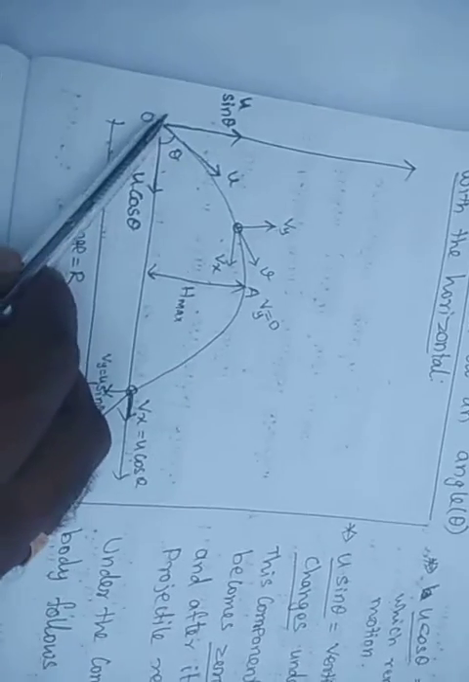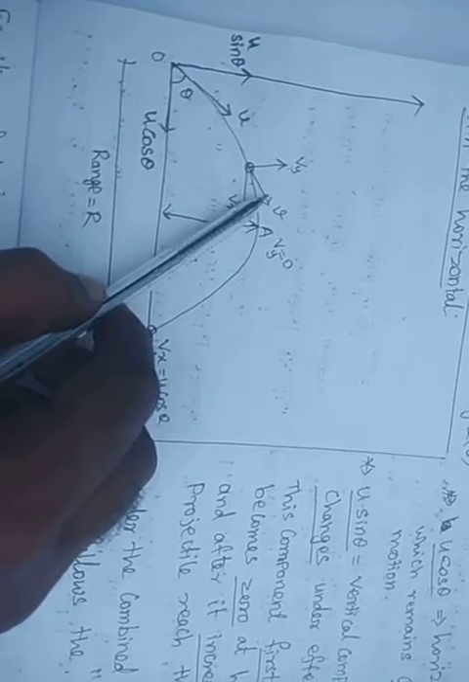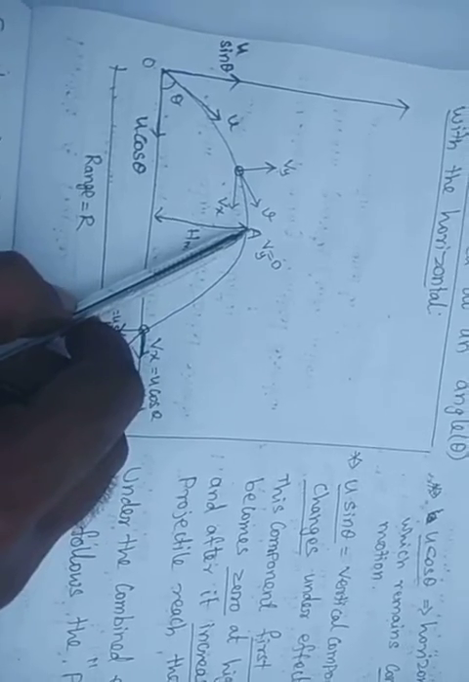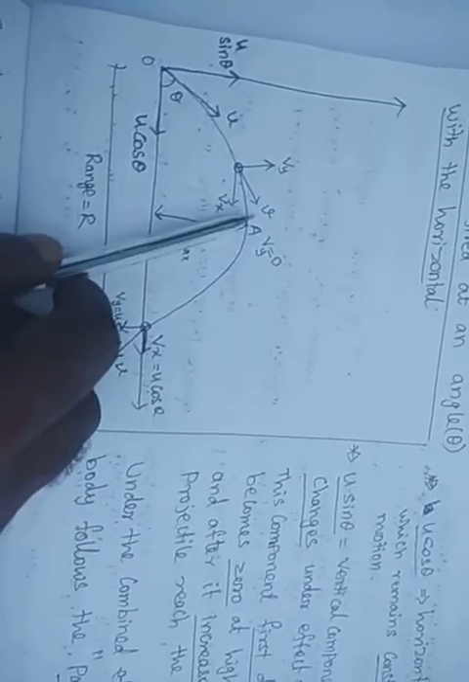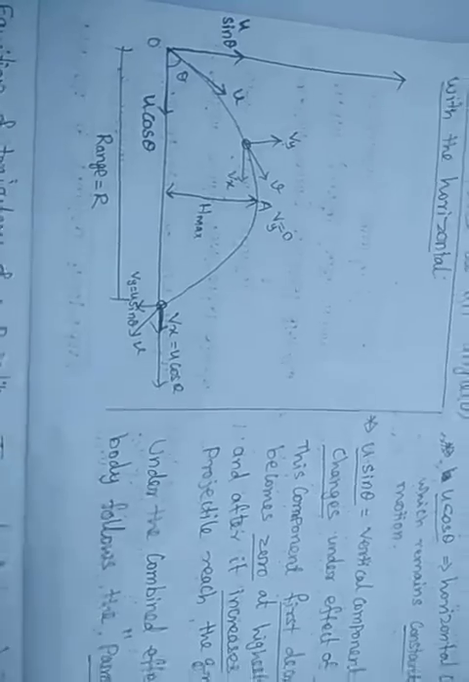What will happen when the body moves upwards? The value of g first decreases because it is moving against the earth's gravity. And when it reaches here, what will happen? The gravity becomes 0, that means at the maximum, no gravity. After that, when it comes down, the gravity increases. So this vertical component first decreases, then becomes 0 at the highest point, and increases afterwards when it reaches the ground.